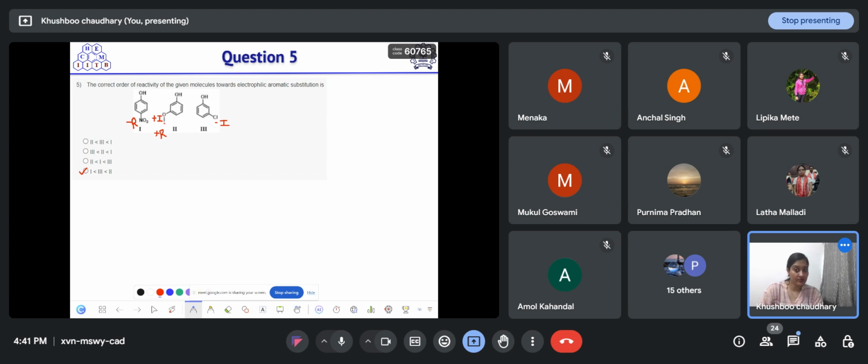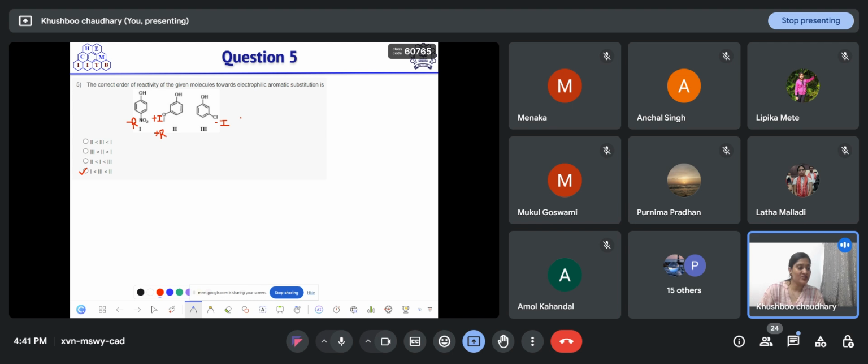We are saying methoxy can show plus R effect and plus I effect both, but the plus R effect predominantly makes this ring electron rich. The plus I effect will also play a role, but the plus R effect of this methoxy group will increase electron density on this ring, so it will react more towards the electrophile. That's what I'm saying.